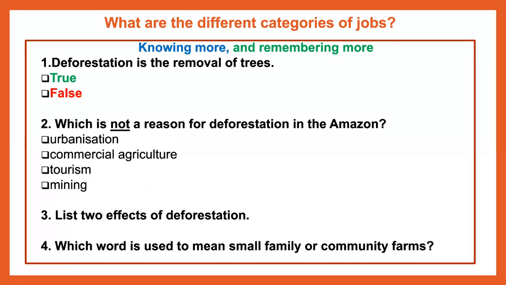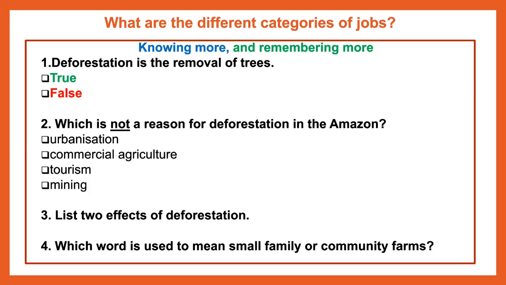Here are the questions which I'm going to read to you, and then I want you to pause the video before moving on to the answers. Question number 1. Deforestation is the removal of trees. Is that true or false? Question number 2. What is not a reason for deforestation in the Amazon? Urbanization, commercial agriculture, tourism, or mining?